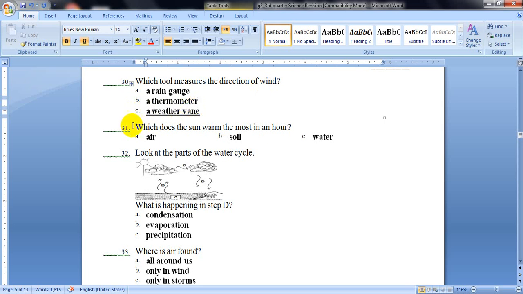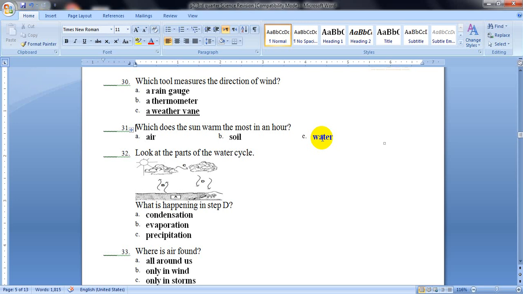The next question, number 31. Which does the sun warm the most in an hour? Air, soil, or water? Let's imagine that you are on the beach.